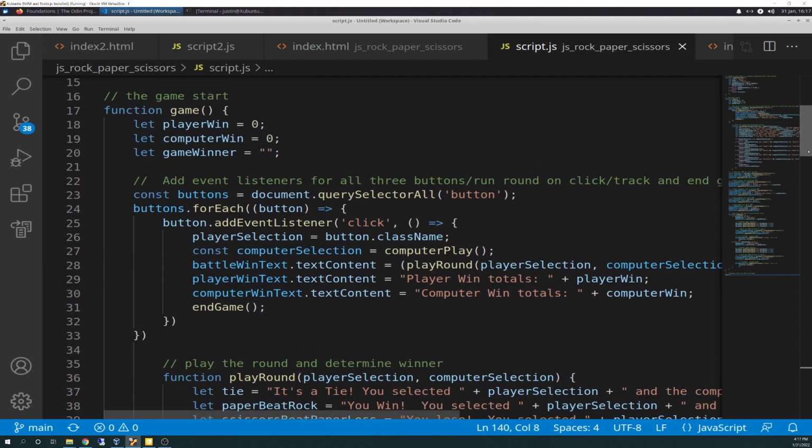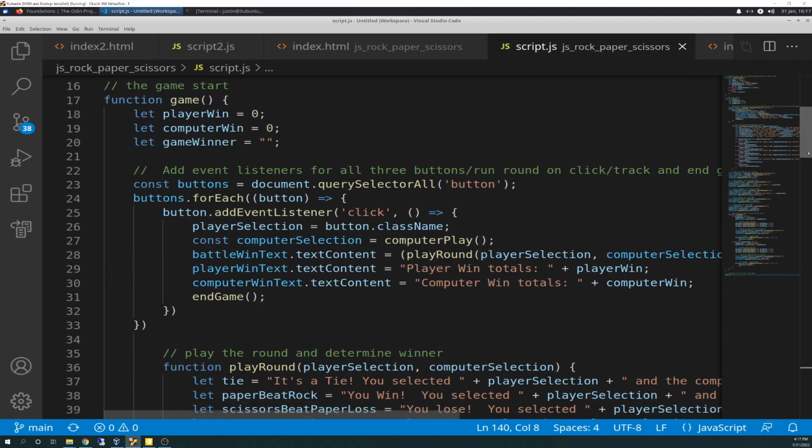My code's also available for you to peruse and play with and look at out on my GitHub page if you'd like. As of this recording, I've already published that, so it's up there for you to look at.